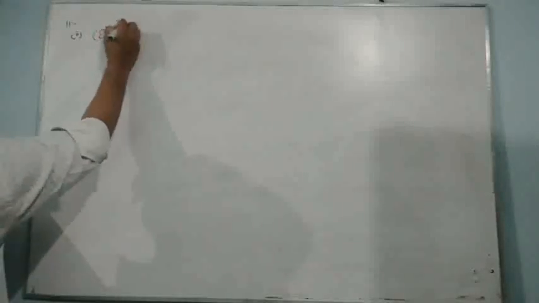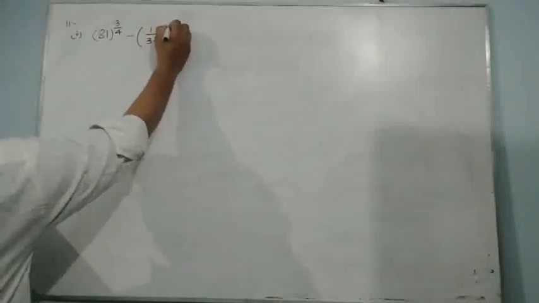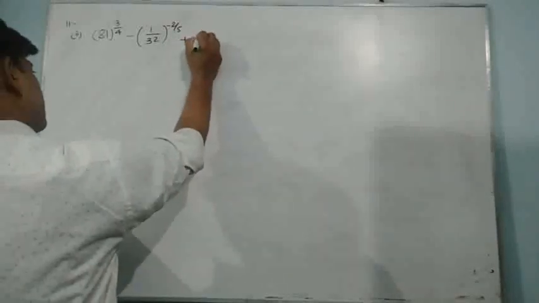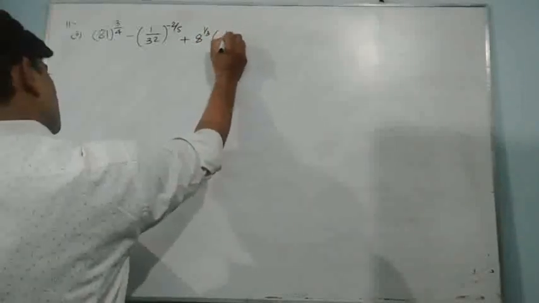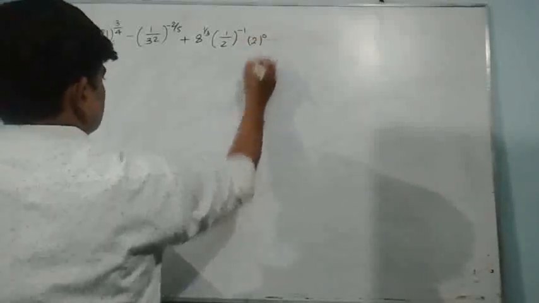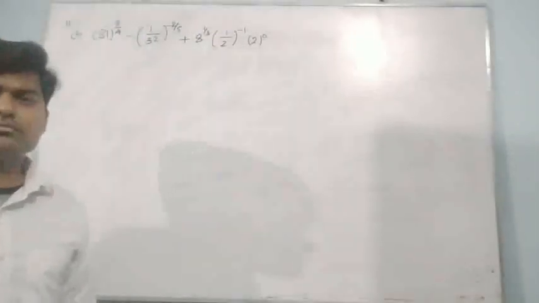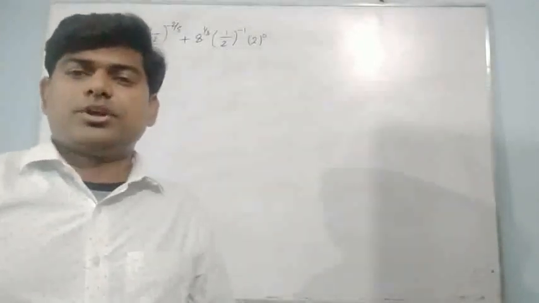It's written: 81 to the power 3 upon 4 minus 1 upon 32 whole to the power minus 2 upon 5 plus 8 to the power 1 upon 3, 1 upon 2 to the power minus 1 into 2 to the power 0. One thing I want to tell you: if anywhere we are getting power as 0, a to the power 0, b to the power 0, 3 to the power 0, that value will be 1. You need not worry about it.